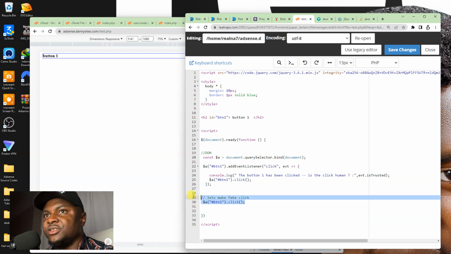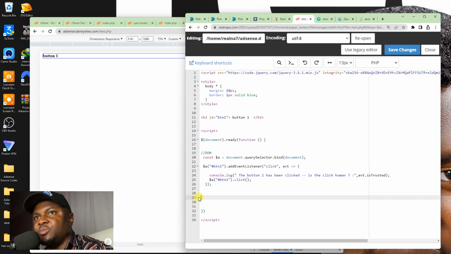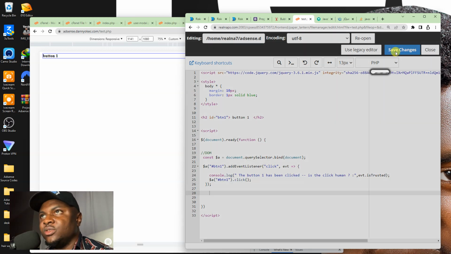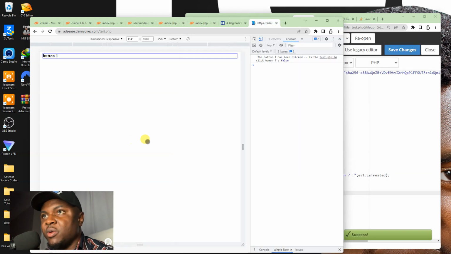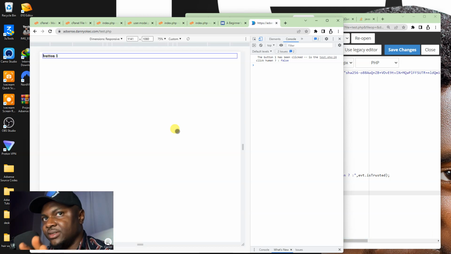Now I want to take this bot click off, and I want you to see something. Now remember what I told you guys. A click that has been generated by code or scripts cannot trigger further events within itself.